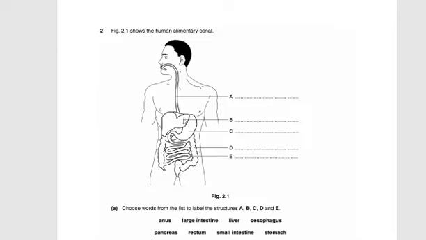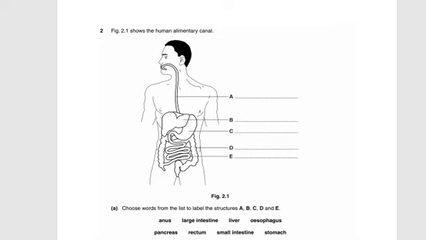Firstly, we're going to revise to solve that. This is the oral cavity or the buccal cavity. This is the esophagus. This one is the liver. This one is the stomach. This one is the pancreas, and this one is the large intestine. This one is the small intestine. This one is the rectum, and this one is the anus. So let's have a look.